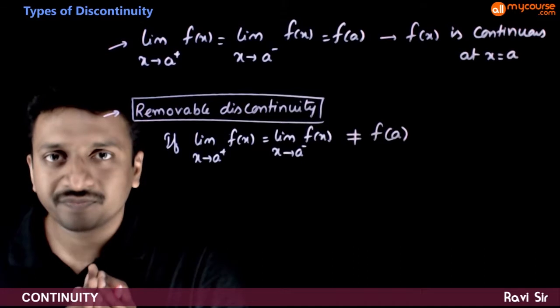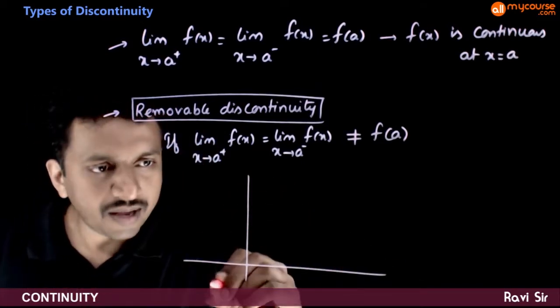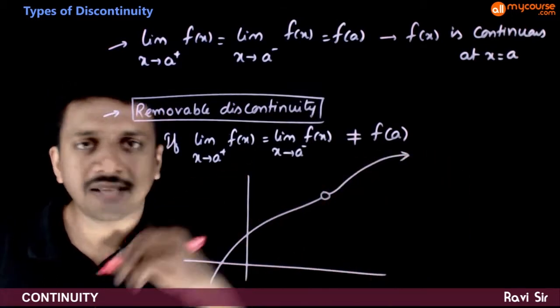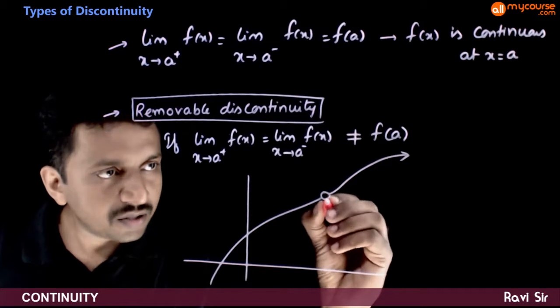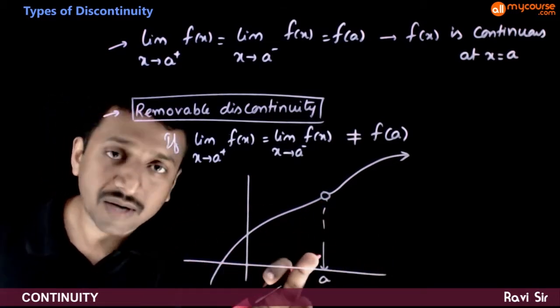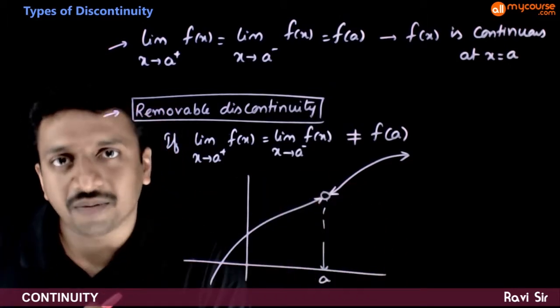That is, if you have a graph which looks like this, and this is my x is equal to a, at x is equal to a the right limit is same as left limit.